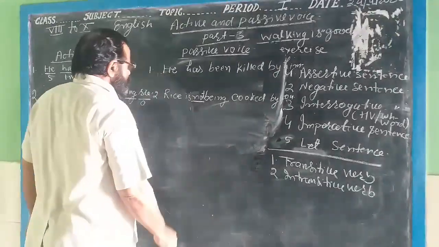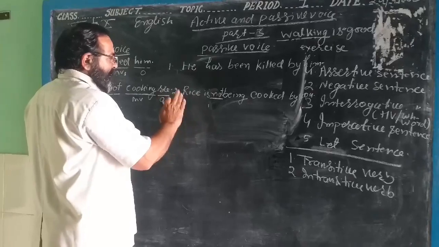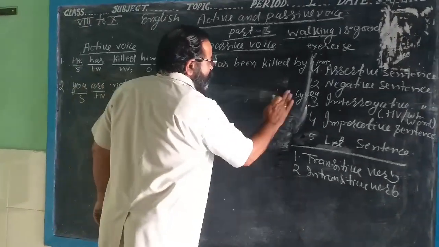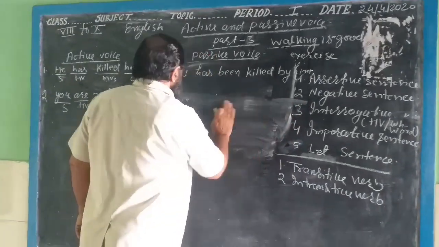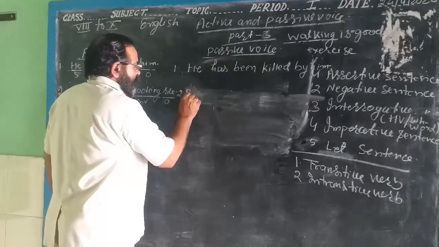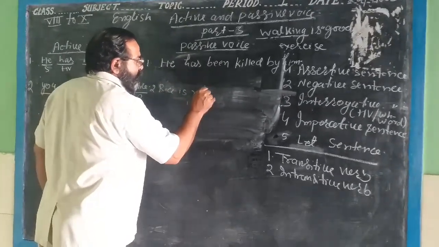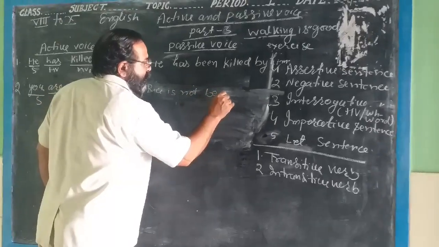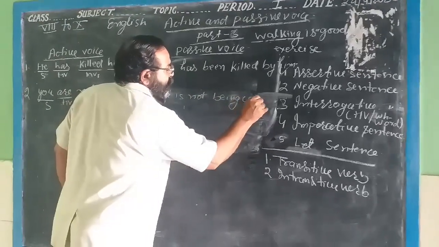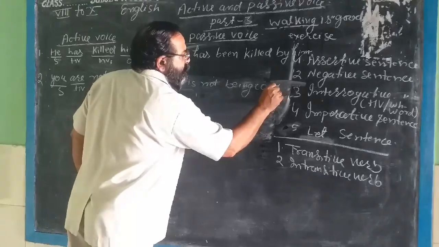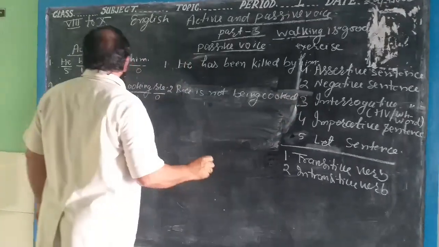I can write it again so that you can see it easily. Rice is not being cooked by you.